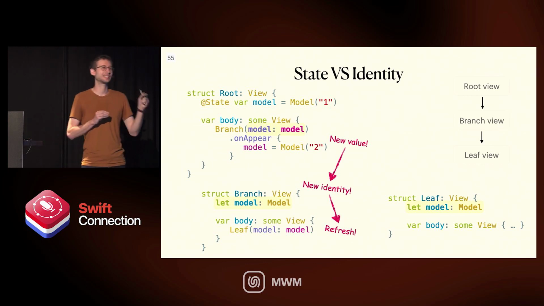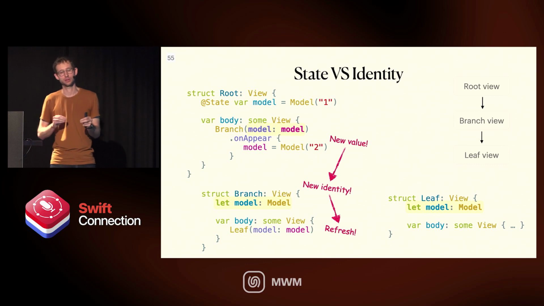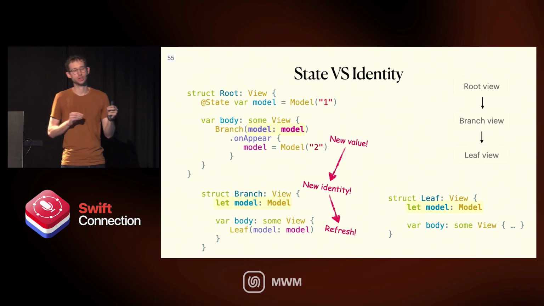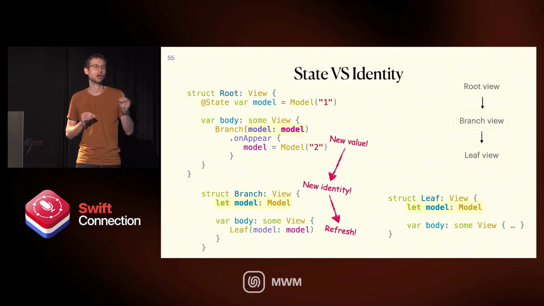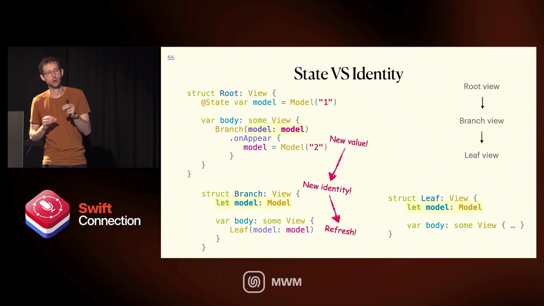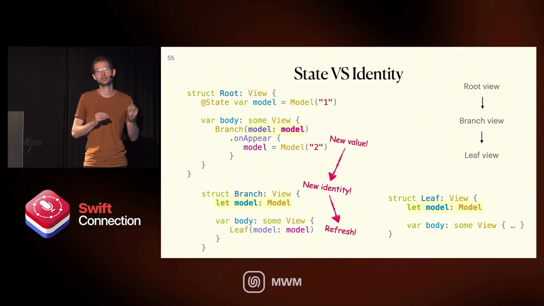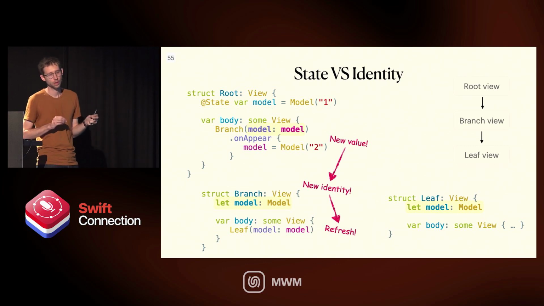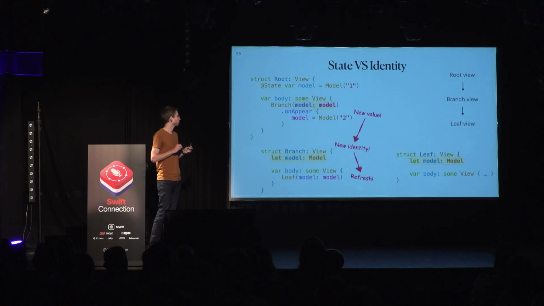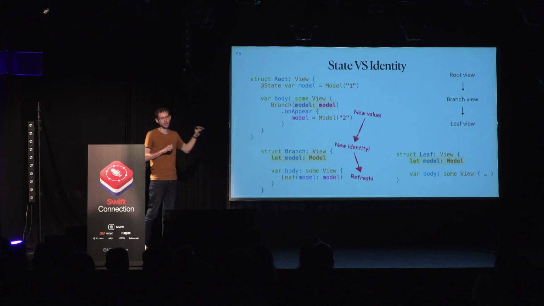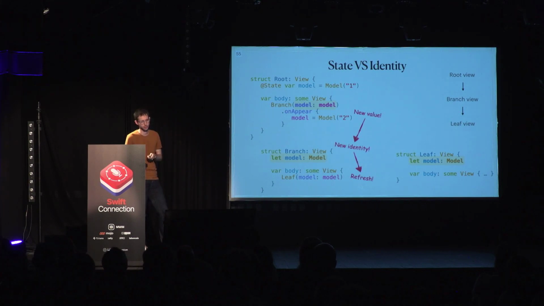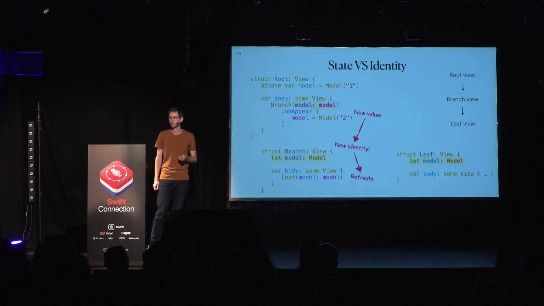But if you change the model itself, then you change the identity of the view. So if you look at the root here in the body, we're not changing model dot something. We're not getting to any getters inside models that call the registrar. Instead, we have an entirely new model. That's a new class. That's a new address in memory. And that changes branch's identity. So now it's not that the dependencies of branch change. It's that branch itself as a view changed. And in that case, yes, branch will be refreshed. Root, branch, and leaf will all be refreshed in this case.